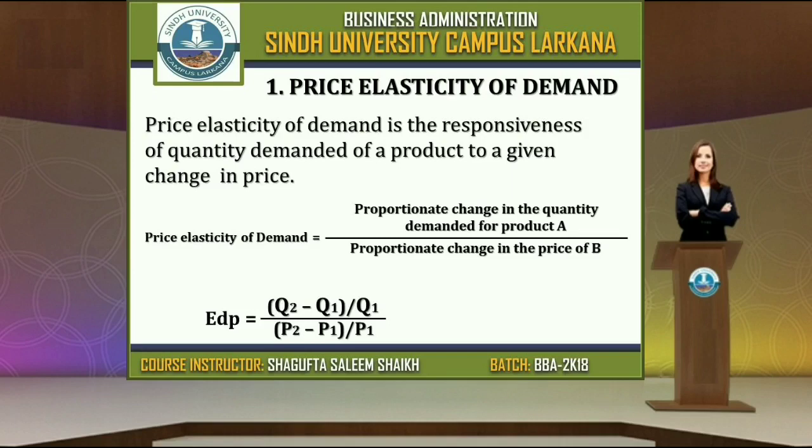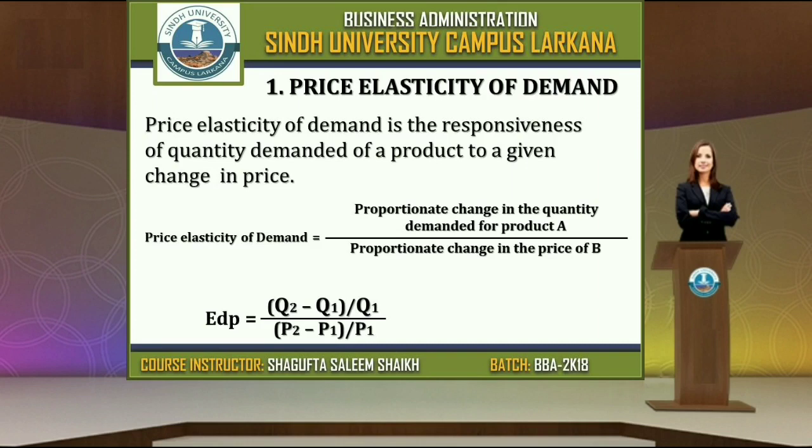Price elasticity of demand is equal to the proportionate change in the quantity demanded for product A divided by the proportionate change in the price of B. Whenever there is a change in the price, it makes a difference in the quantity demanded. This is the basic concept of price elasticity of demand, and this is the formula through which we can measure it.